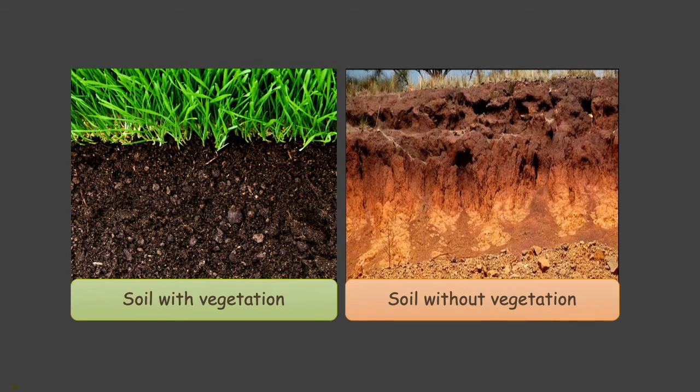And the next picture is soil without vegetation. Soil without vegetation means there are less organic materials, and this is bad for plants' growth. Soil with vegetation or with organic materials is very good for plants' growth because it includes a lot of fertilizers.